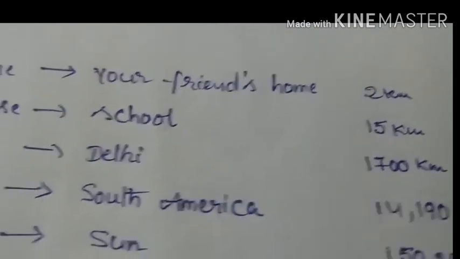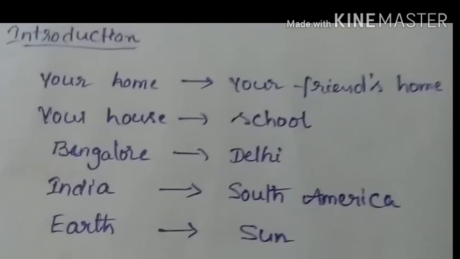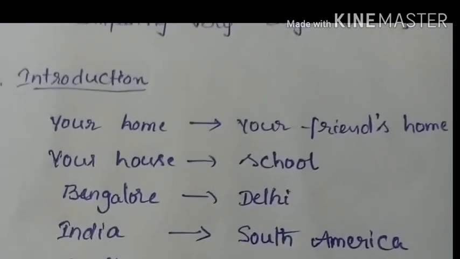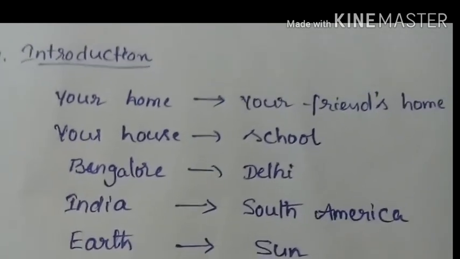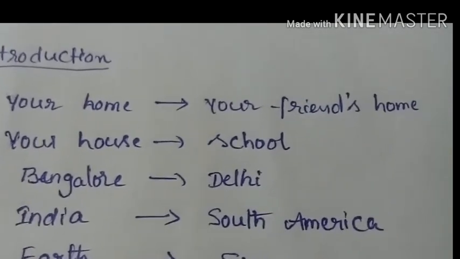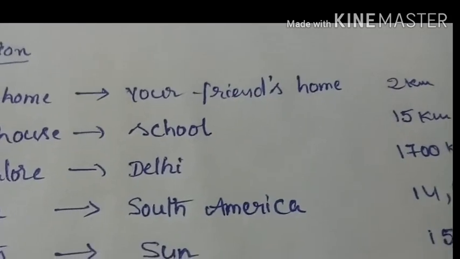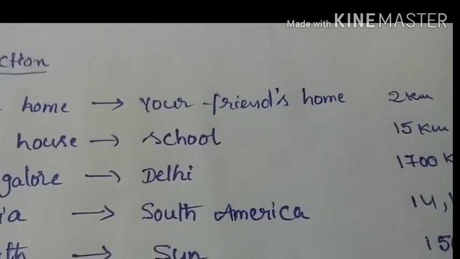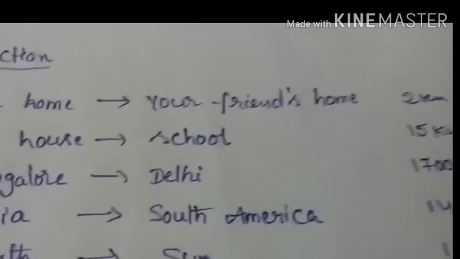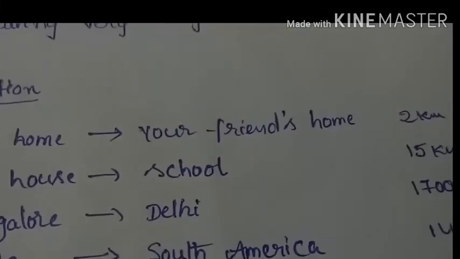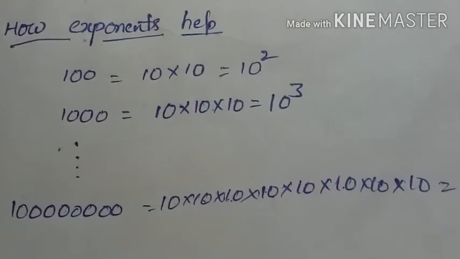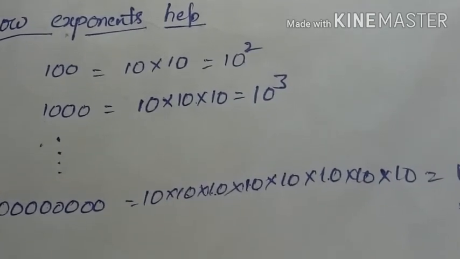For example, the size of a cell is very small, that means it is in micrometers. So for very small numbers or very large numbers, the representation becomes much easier with powers. Now, how do exponents help us?